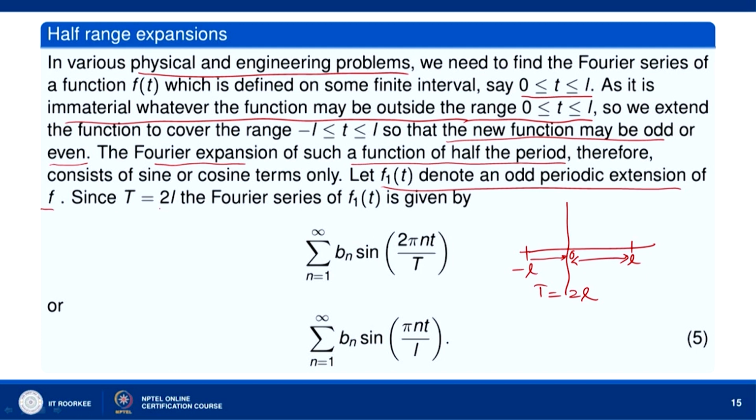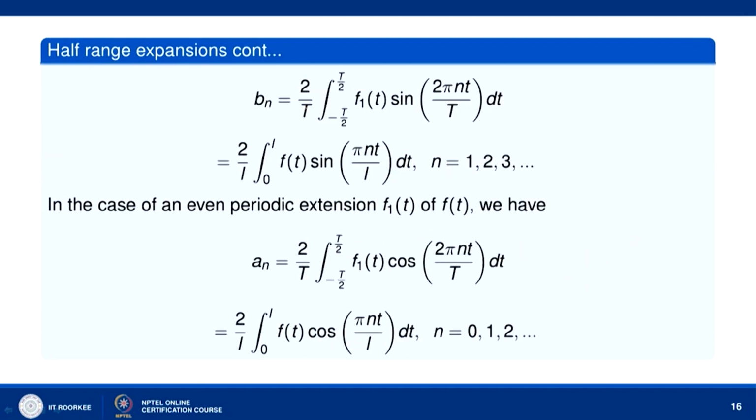Since T is equal to 2L, and we are defining f1 as an odd periodic function, its Fourier series will consist of only sine terms. So its Fourier series will be the sum from n equal to 1 to infinity of bn sine of 2 pi n t over T. Now T is equal to 2L, so putting in the value, we get the sum of bn sine of pi n t over L. The bn's are given by 2 over T times the integral from minus T by 2 to T by 2 of f1(t) sin 2 pi n t by T dt.